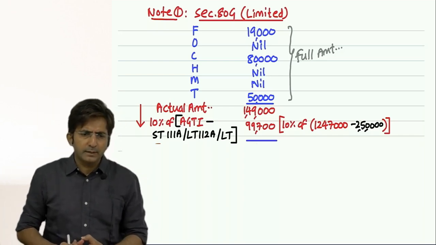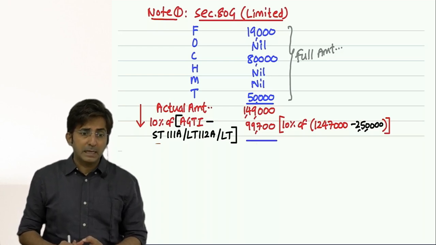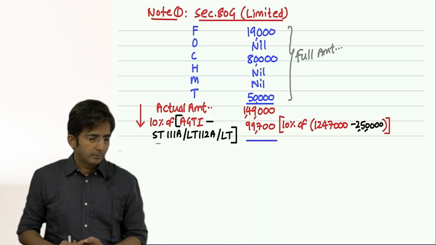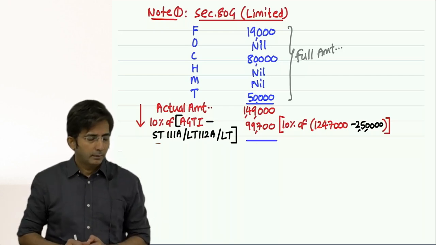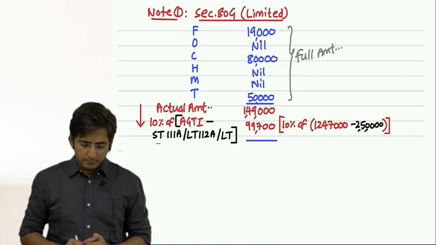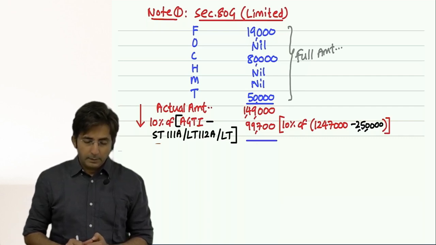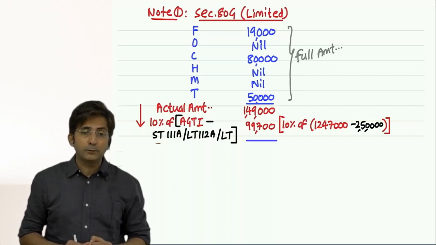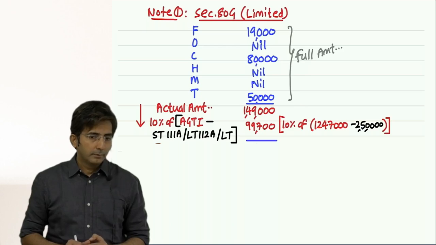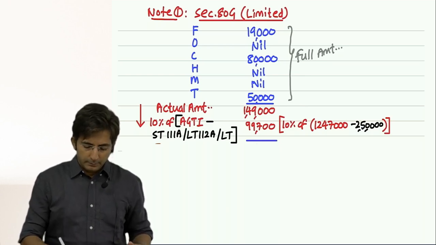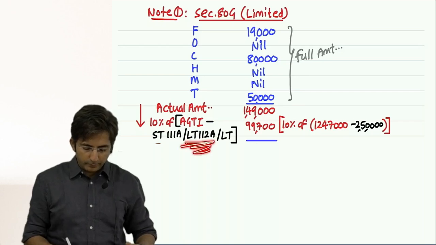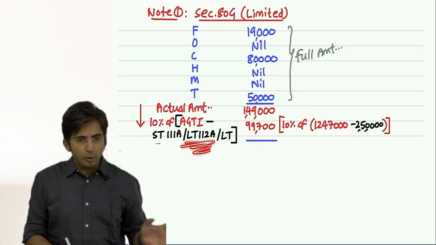What is 111A? Short-term gains by selling equity shares. And in equity shares, it becomes short-term when you sell within 1 year only. And on short-term equity shares, the tax rate is 15%, which is a low rate of tax. Why low? The logic will be explained later. Then what is LTCG under 112A? This is equity shares only but long term.